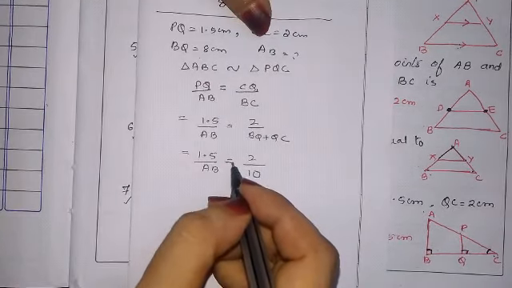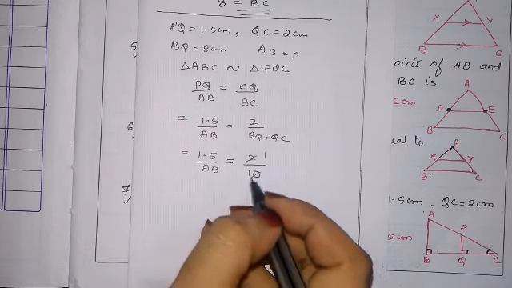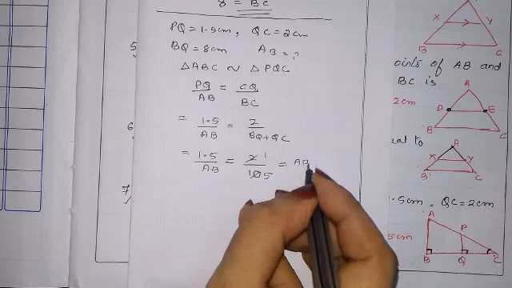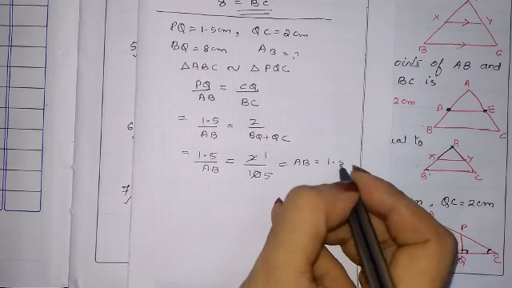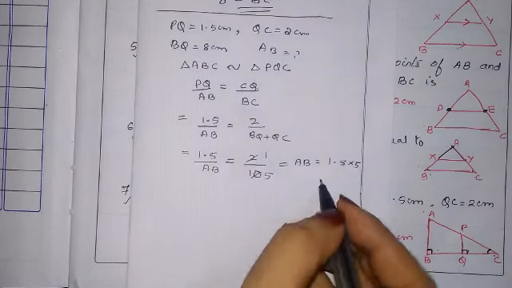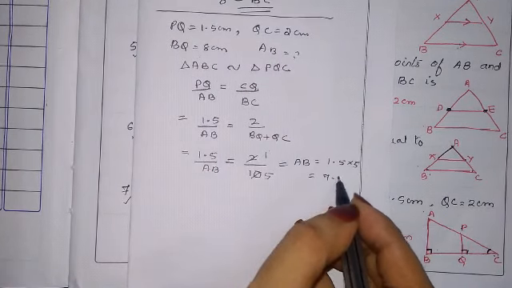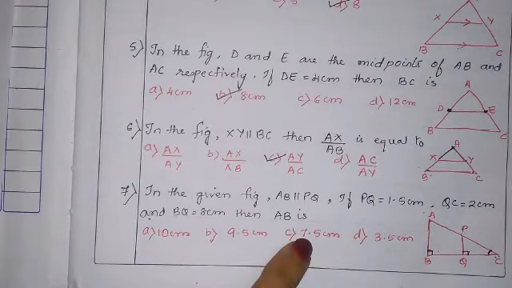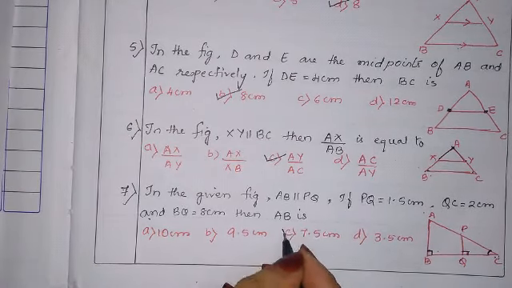Now cross multiply. Before that we can cancel: 2 ones are 2, 2 fives are 10. AB into 1 is AB, equal to 1.5 into 5, which is 7.5. So the correct answer is 7.5, that is option C.